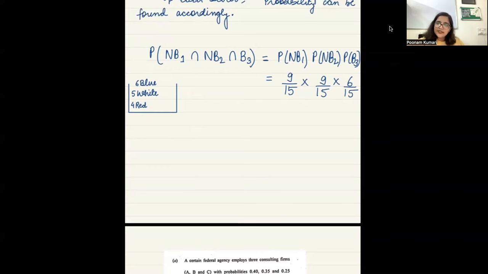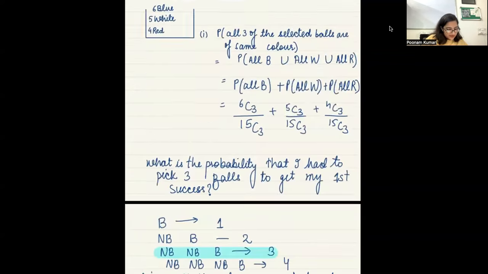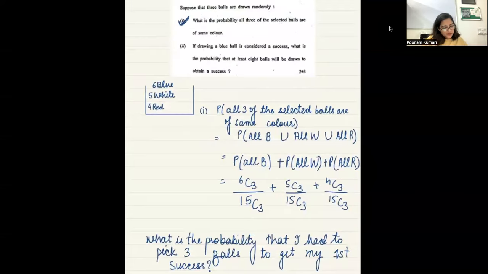Yes, ma'am. Okay. Now, if this is clear to us, now we can move on to the other one. So this is the exact question. The question was this to us.